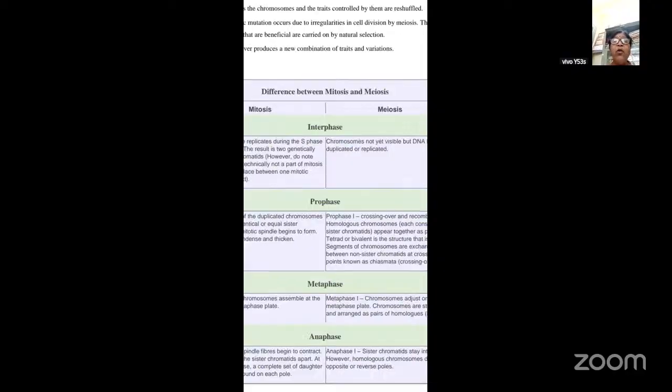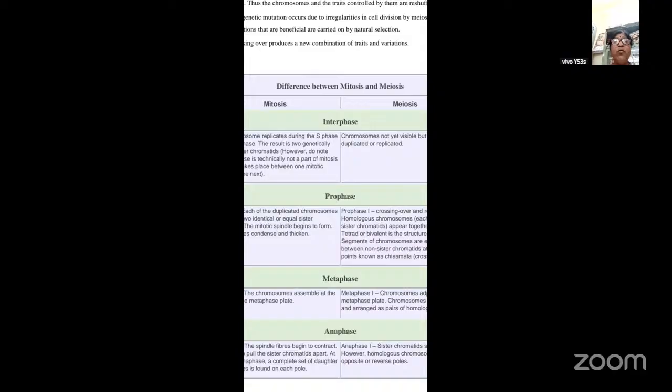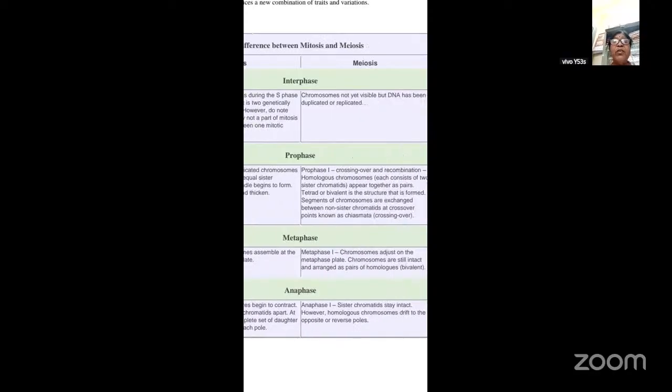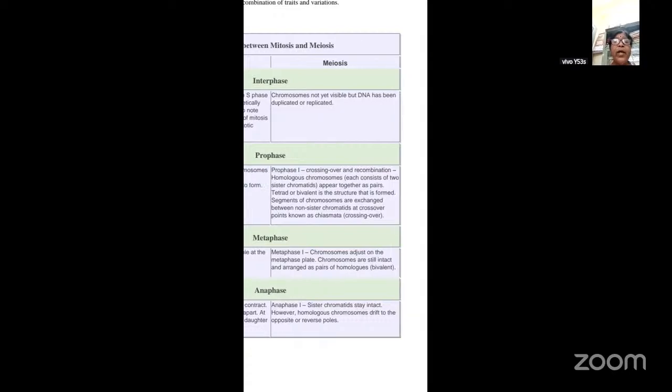Now in case of meiosis, the chromosomes are not yet visible, but DNA has been duplicated or replicated. Then in prophase, each of the duplicated chromosomes appears as two identical sister chromatids, and the mitotic spindle begins to form as the chromosomes condense and thicken. Whereas in meiosis, in prophase 1 there is crossing over and recombination; homologous chromosomes appear together as pairs.